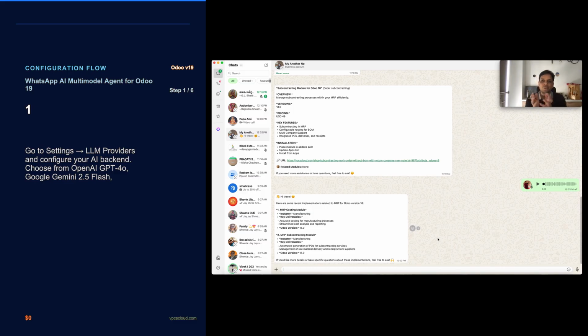Using WebSocket, it will permanently connect with the bridge, and the response is much faster compared to the previous version of WhatsApp connectivity. But that is specific to WhatsApp. On top of it, we developed an AI agent. So obviously, how it works with the AI agent is a big question.